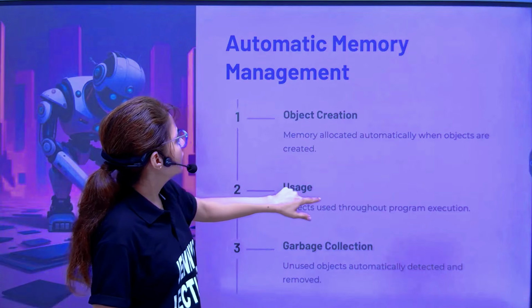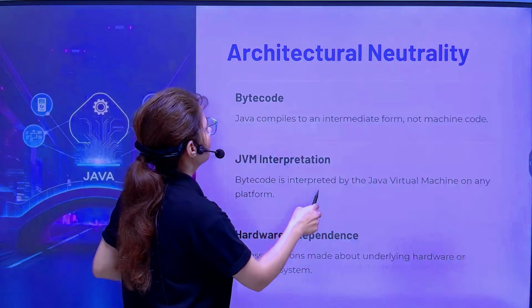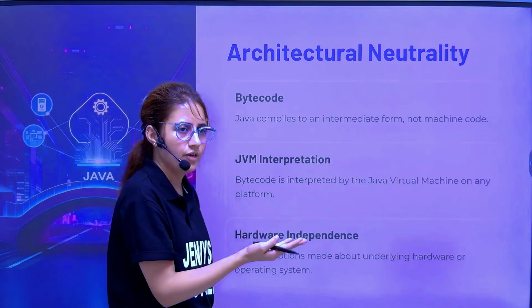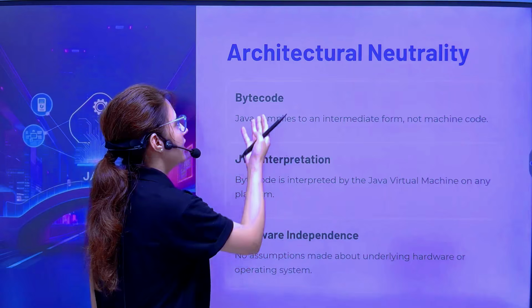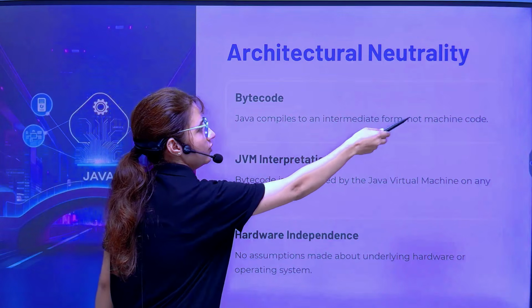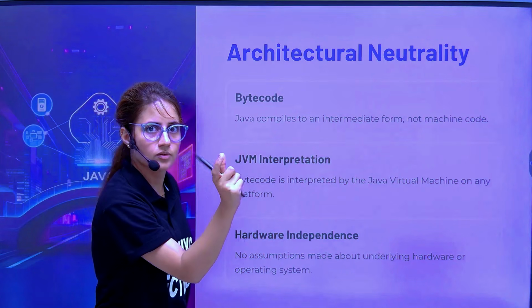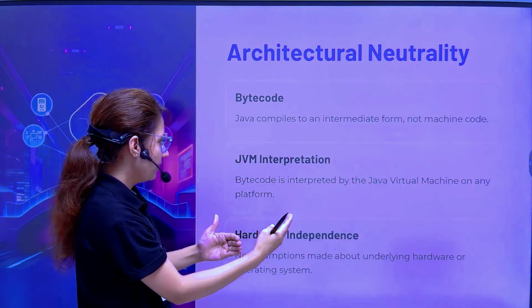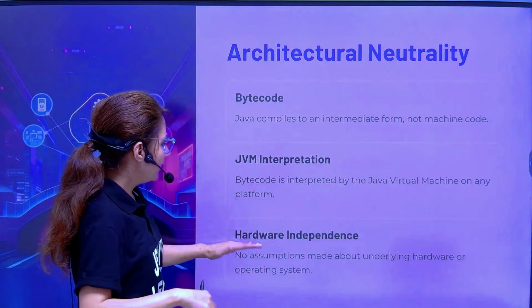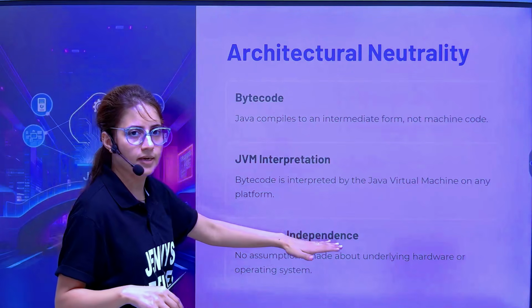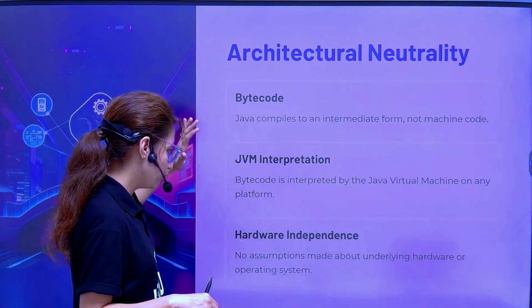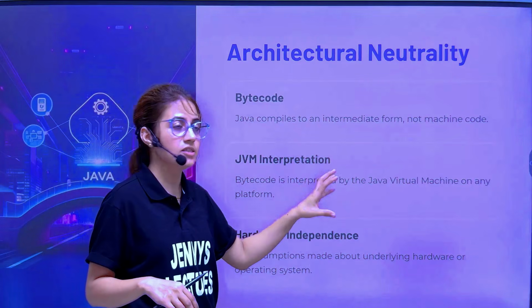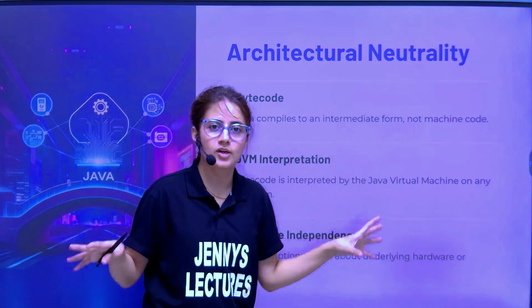We can say type checking, we have discussed, automatic memory management, and next is what? Architectural neutrality, which is the same thing we have discussed many times. Because of bytecode, Java compiles to an intermediate form, not the machine code, right? JVM interpretation: bytecode would be interpreted by the JVM on any platform. This is hardware independence. No assumptions are made about the underlying hardware or the operating system. So Java is an architecture neutral language.